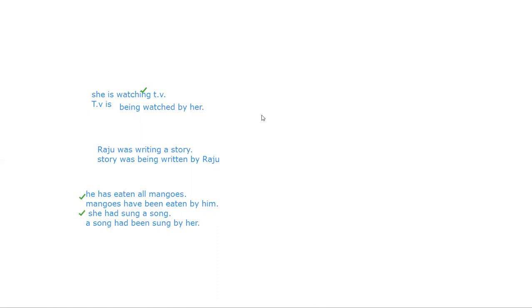Okay, in case modal auxiliaries are used, at that time you can write: she will drive a car. Now here the object is a car. Then the modal auxiliary will, add here be, and make the third form of drive, driven. A car will be driven by her.